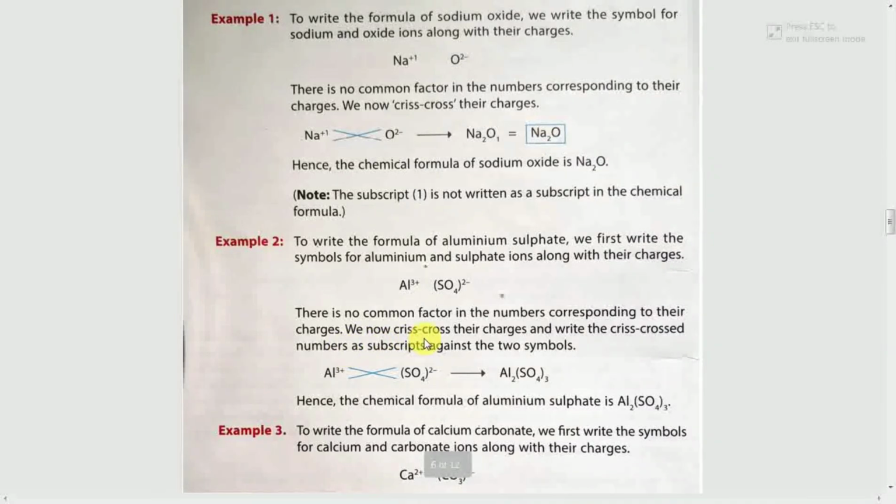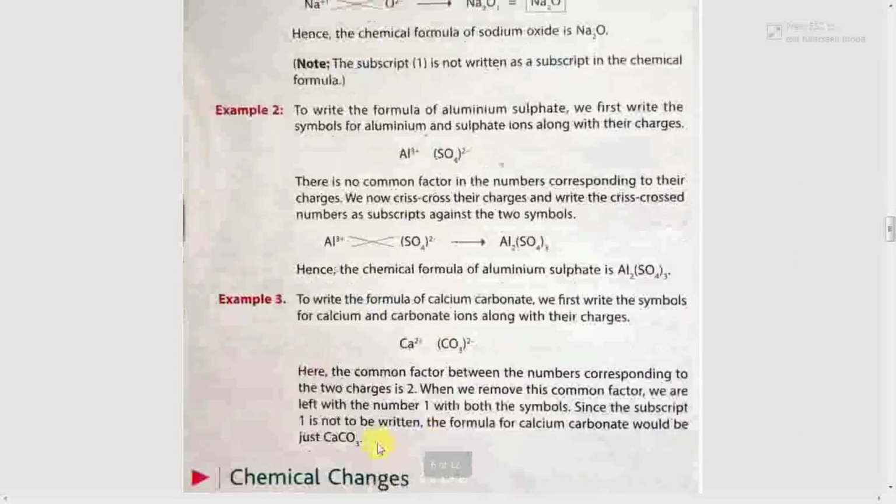We now crisscross their charges and write the crisscrossed numbers as subscripts against the two symbols. Hence the chemical formula of aluminum sulfate is Al2(SO4)3.